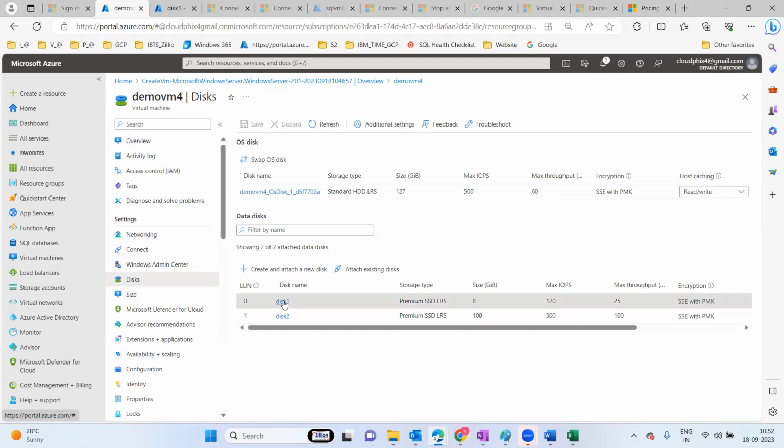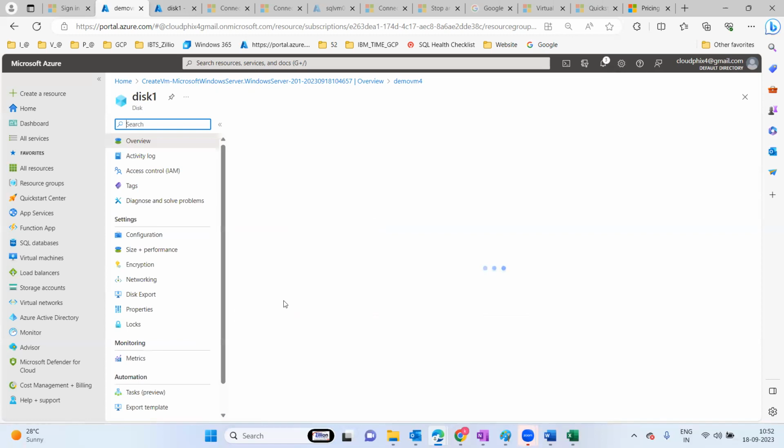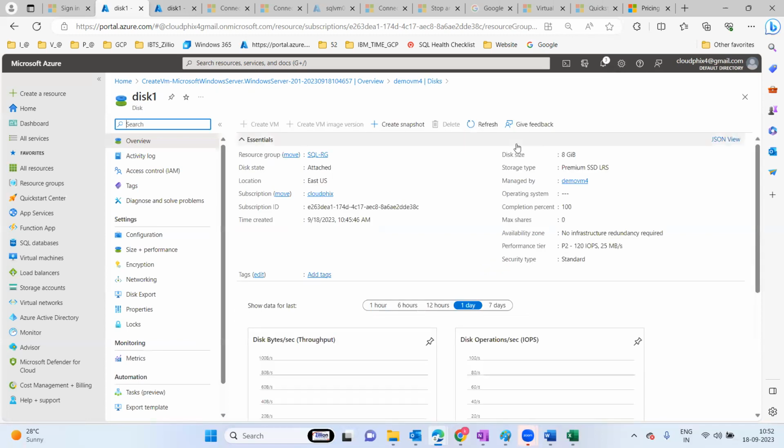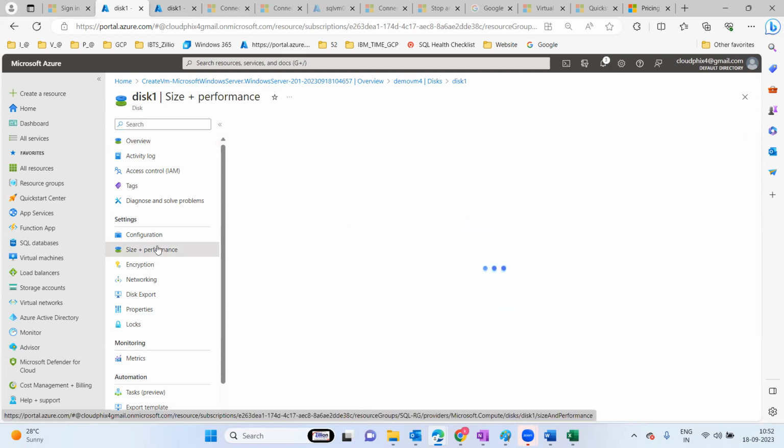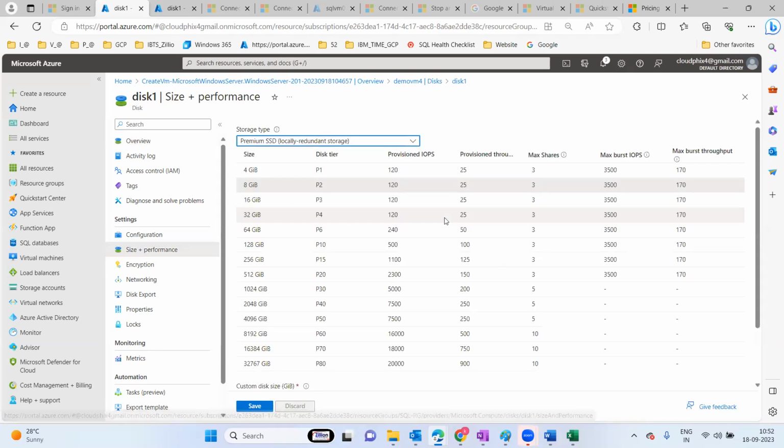One thing is you can increase the existing disk, or you can add a disk. Here I can see this VM; instead of 8 GB, I can make it 32 GB, if I want to increase the existing disk.